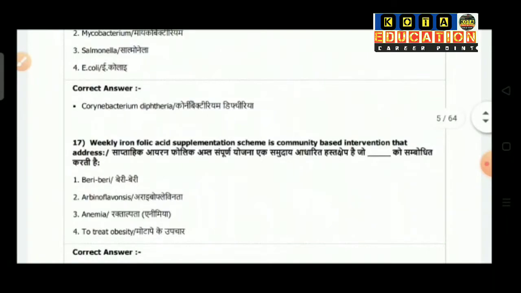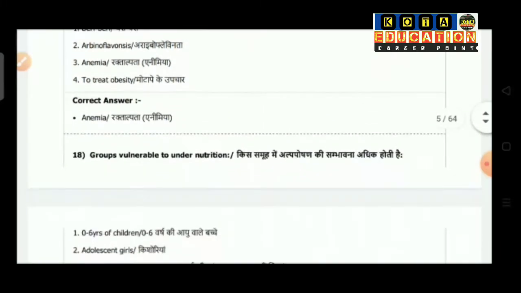Question number 17: the weekly iron folic acid supplementation scheme is a community-based intervention that addresses: option 1 beriberi, option 2 albinism, option 3 is anemia, option 4 to treat obesity. So the correct answer is anemia.